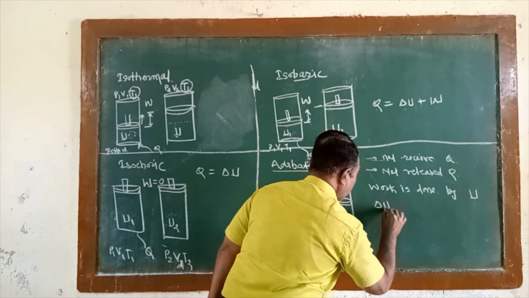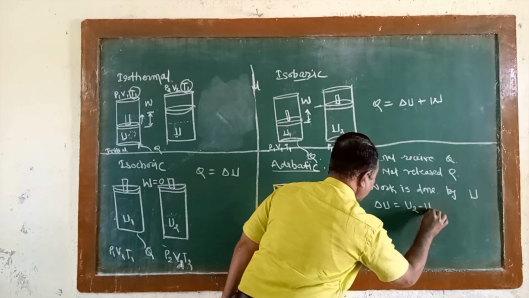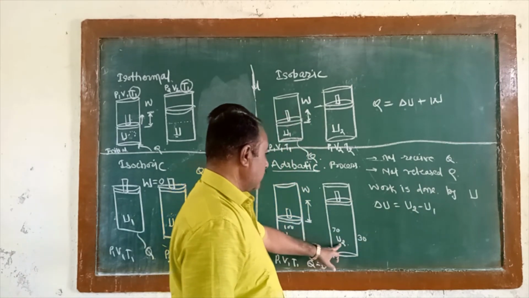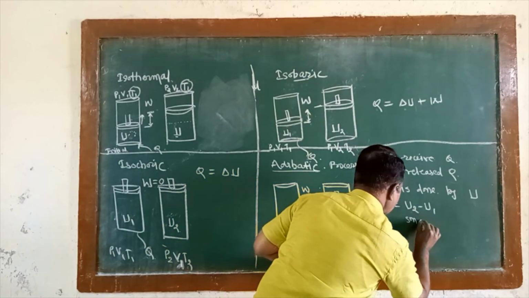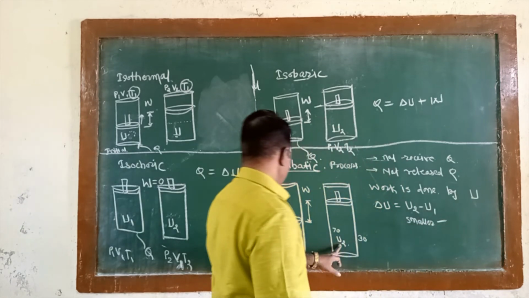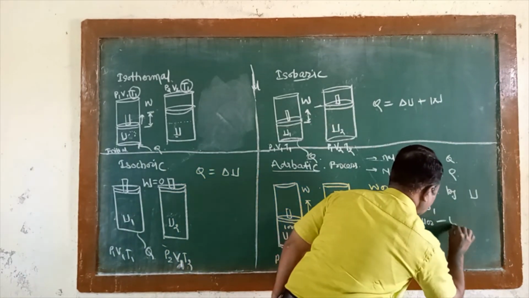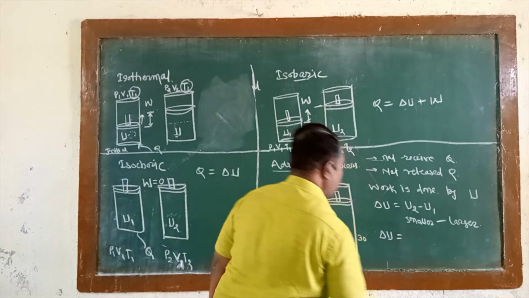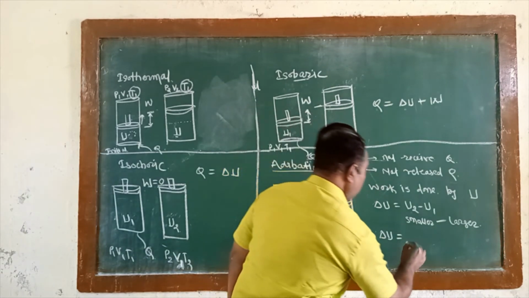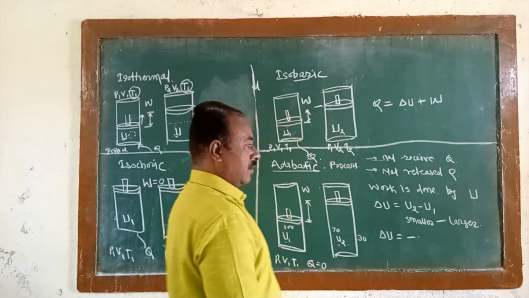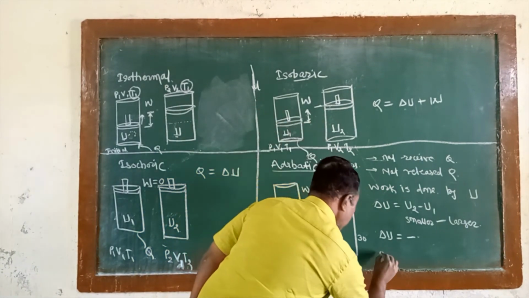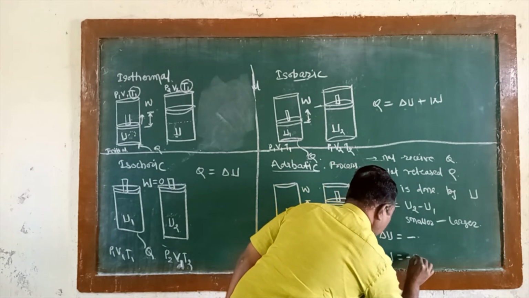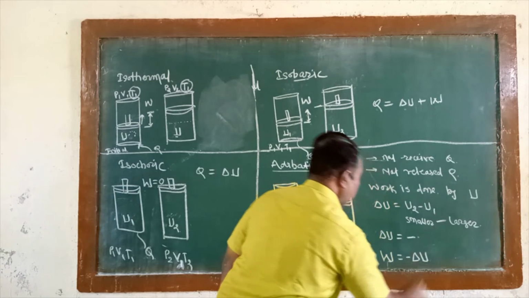Therefore, delta U is equal to U2 minus U1. But here the value of U2 is smaller and the value of U1 is larger. Therefore, the sign of delta U will be a minus sign. And in this way, the work done is equal to minus the change in internal energy.